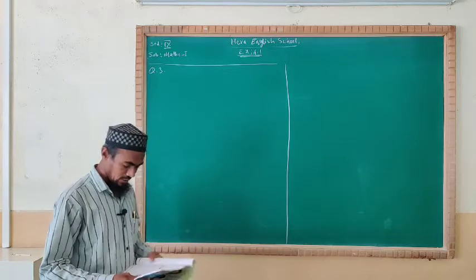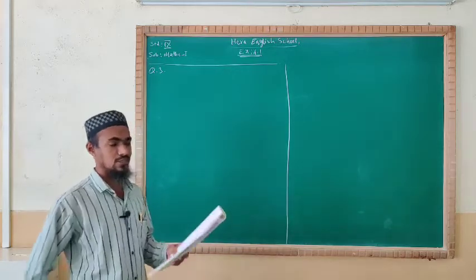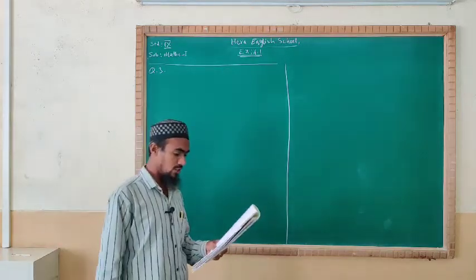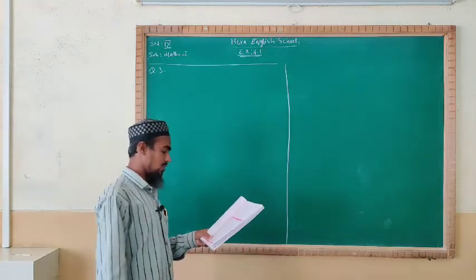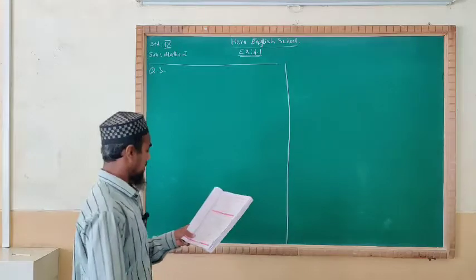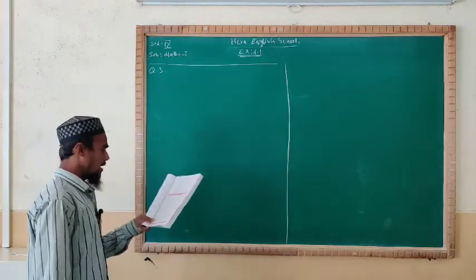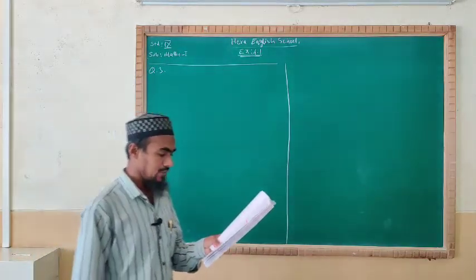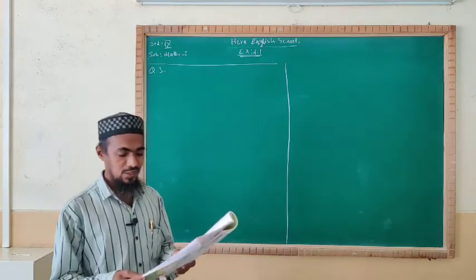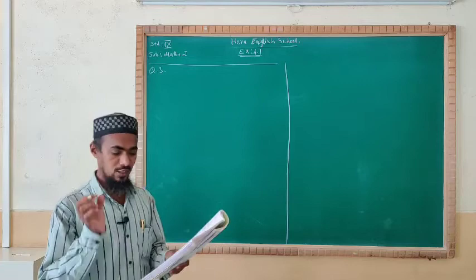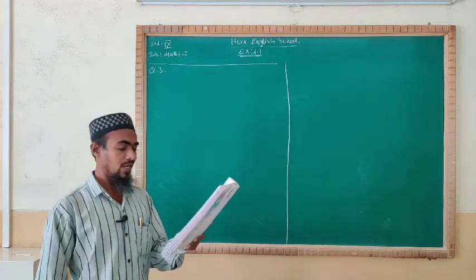Students, in my last lecture we have seen exercise 4.1, questions number 1 and 2 completed there. Now today we are going to continue with question number 3 of this exercise. The question is: express the following percentages as ratios in the reduced form. It means we have to find the given ratio in the shortest form.